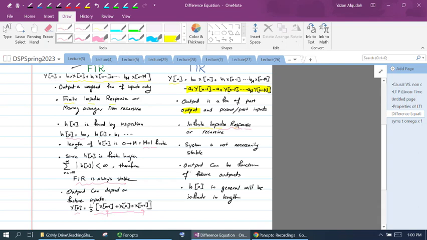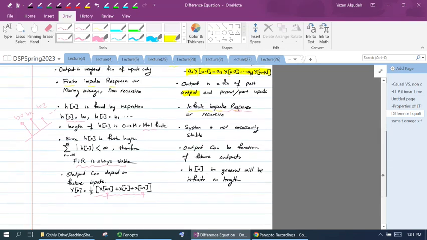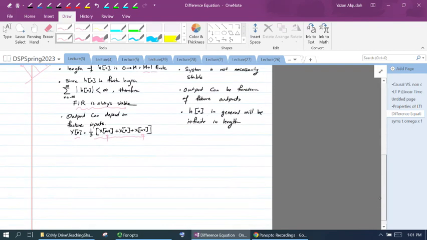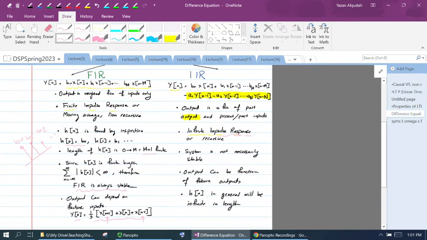For the IIR filter, the output can be a function of future outputs as well as previous outputs, and previous, current and future inputs. h of n in general will be of infinite length. So unlike the FIR filter, where h of n is finite and it is b0, b1, b2, etc., and we can find it by inspection, h of n has an infinite length. And again, we'll see later how to get the impulse response of the IIR filter.